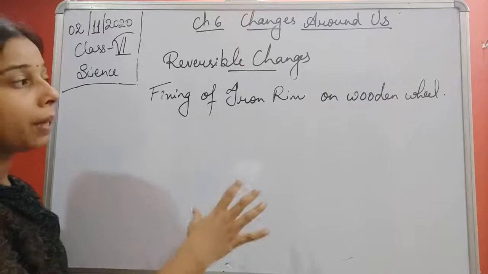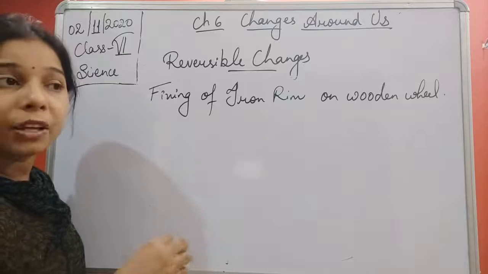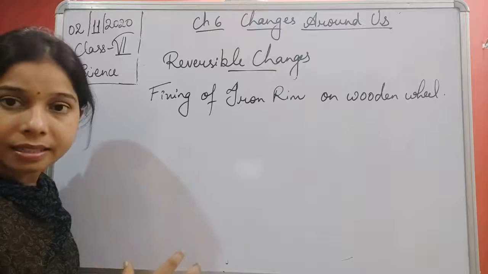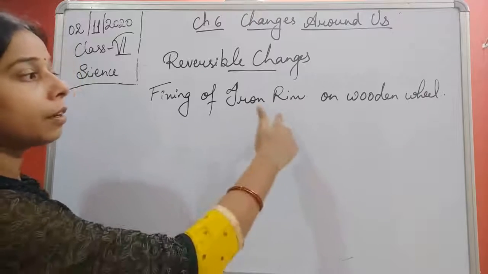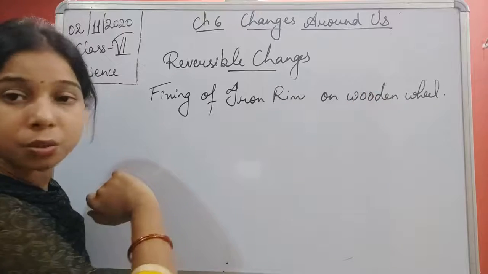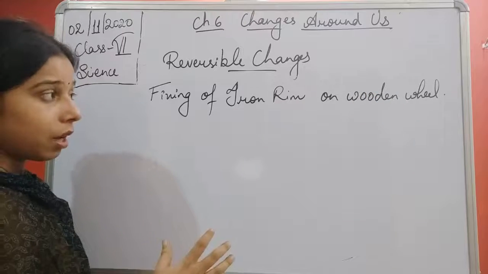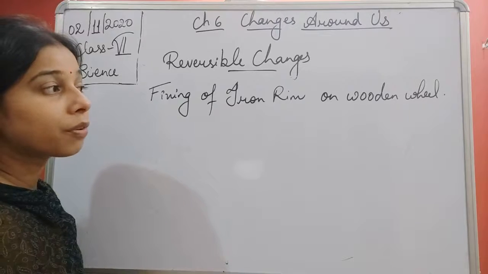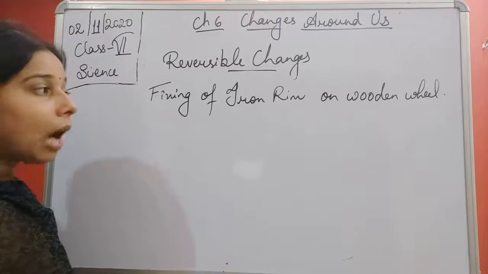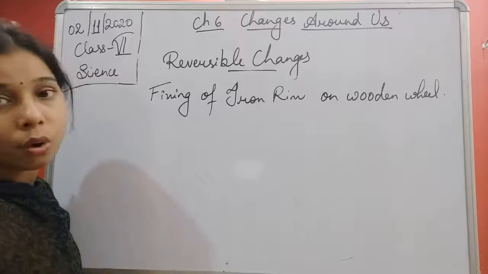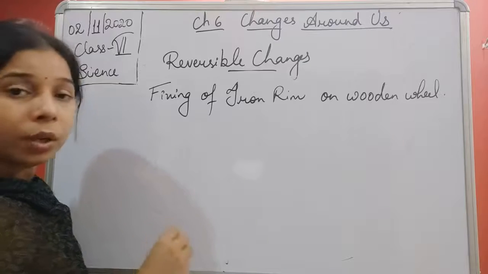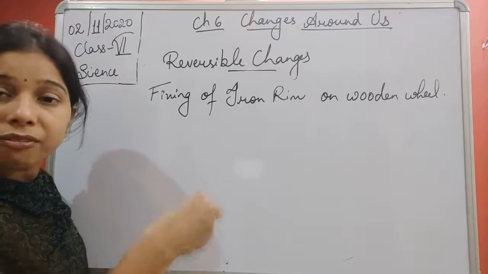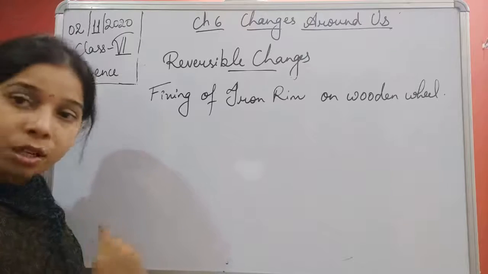So basically what happened here, we take an iron rim, students, and when you supply heat to the iron rim, it increases its size. Then you put this iron rim on the wooden wheel. After that you throw water on the iron rim which is kept over the wooden wheel. Since the temperature gets lowered, the iron rim decreases in size and fixes very firmly with the wooden wheel.